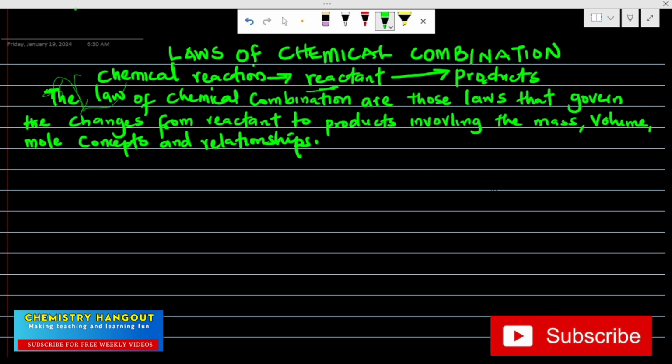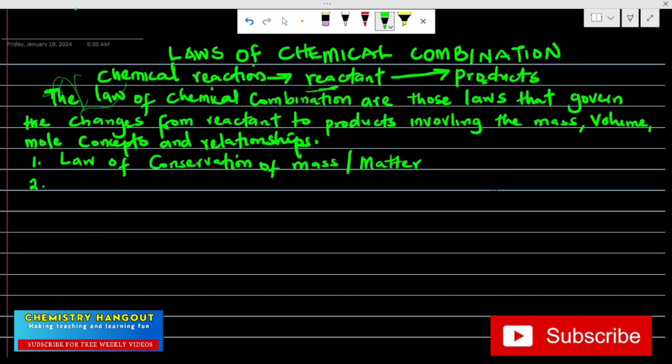So I've said earlier that before your reactants will change to products, involving their mass, their volume, their mole concept and a lot of things like that, there are laws that govern them. And what are these laws? Number one, we have the law of conservation of mass or matter.